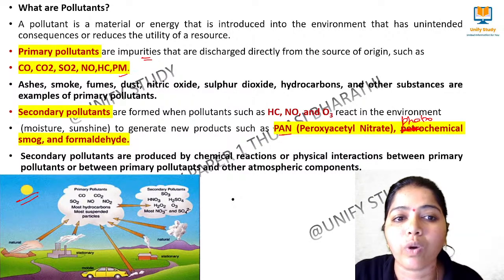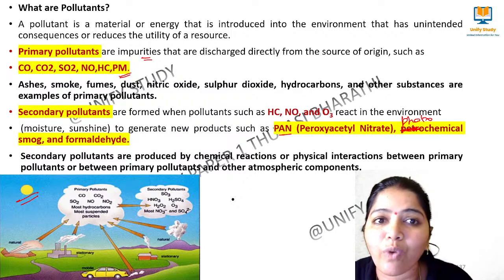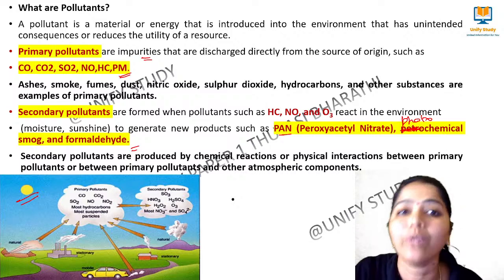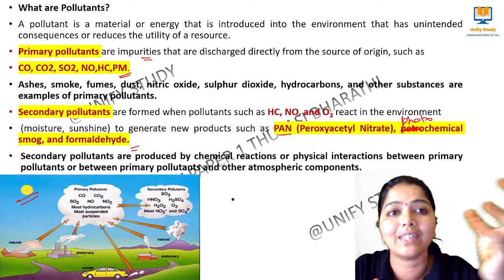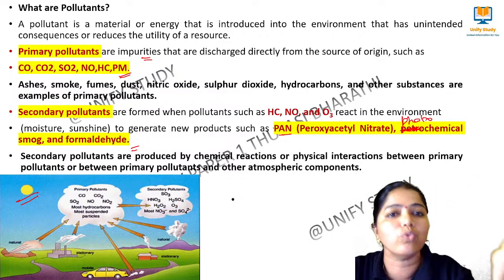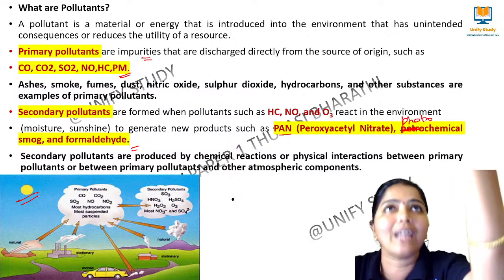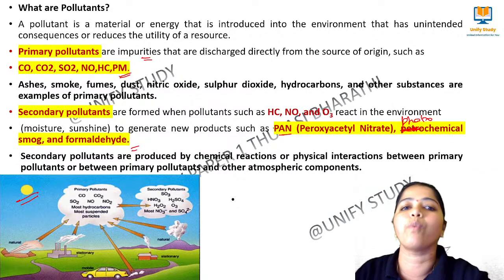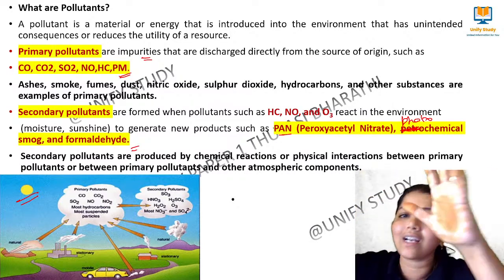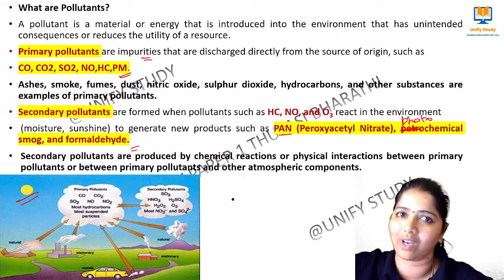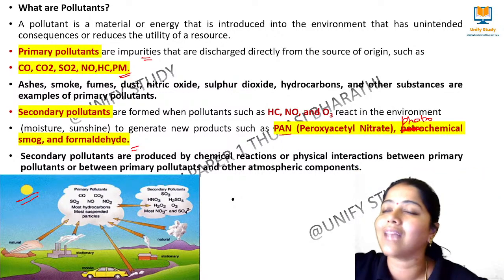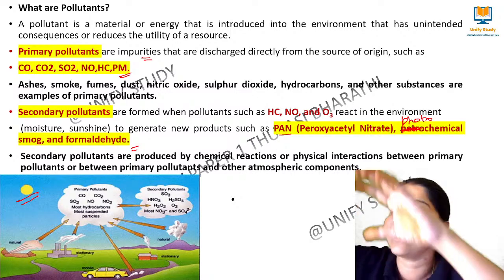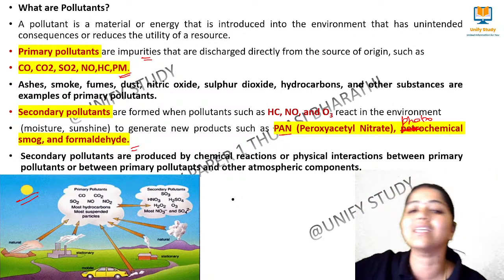You have to be aware of what the primary pollutants are and what the secondary pollutants are. Very important: how are the secondary pollutants created? They are created when primary pollutants interact with atmospheric gases like N2, oxygen, water vapor, and with sunshine, which is called photochemical activity. Through that, secondary pollutants are created, and those gases stay in the atmosphere for a longer time. How long they stay is most important, because some gases emit more and more heat. That heat is trapped in the atmosphere and increases global warming.